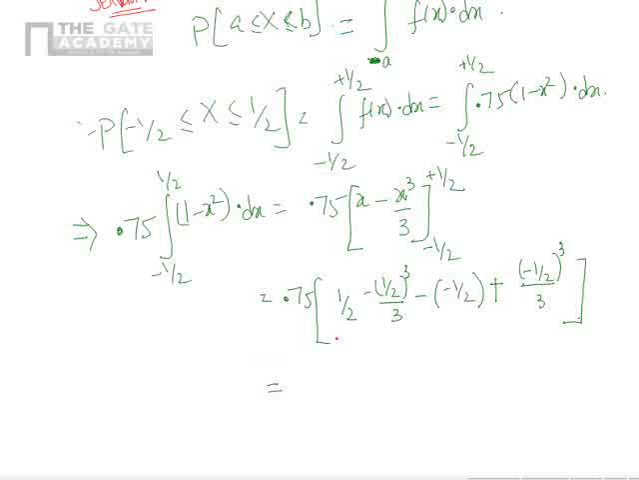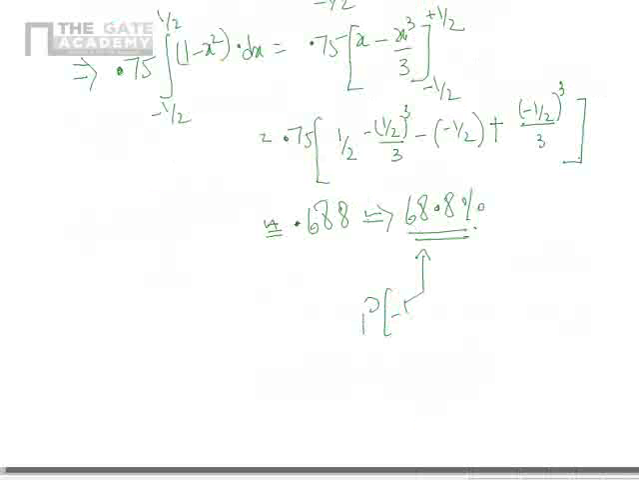If you substitute and simplify the values, what we will be getting is approximately 0.688, or 68.8%. This is the probability that x will lie between minus 1 by 2 and half. This is nothing but the probability that minus 1 by 2 less than or equal to x less than or equal to half. This is what it means. Clear?